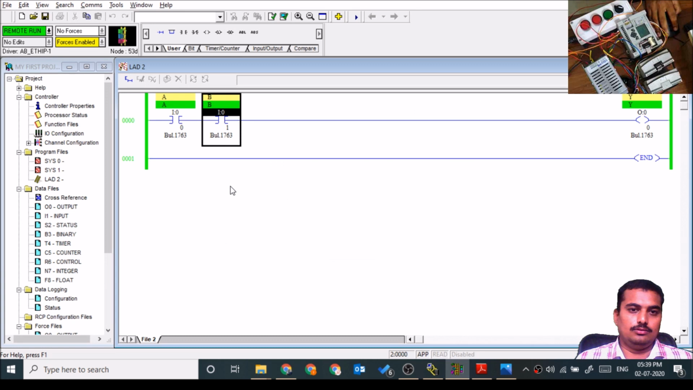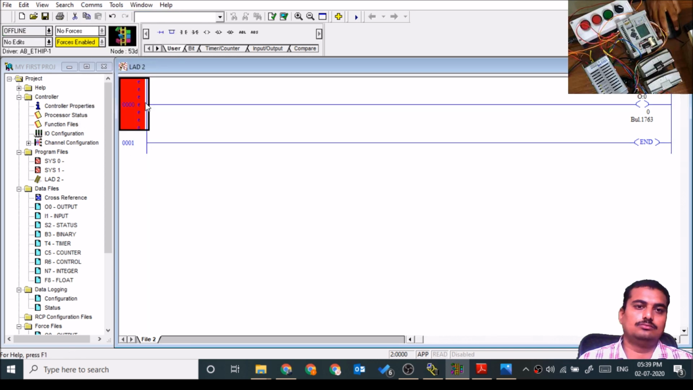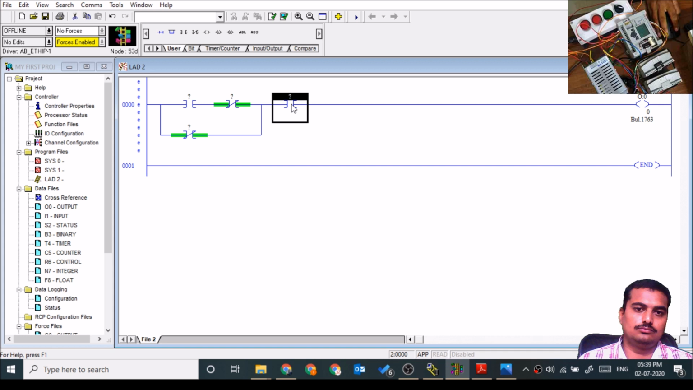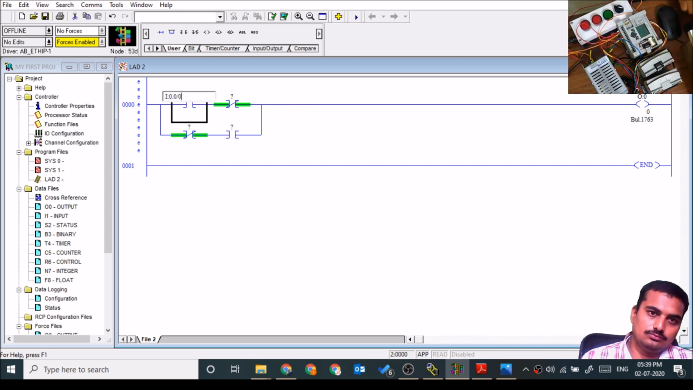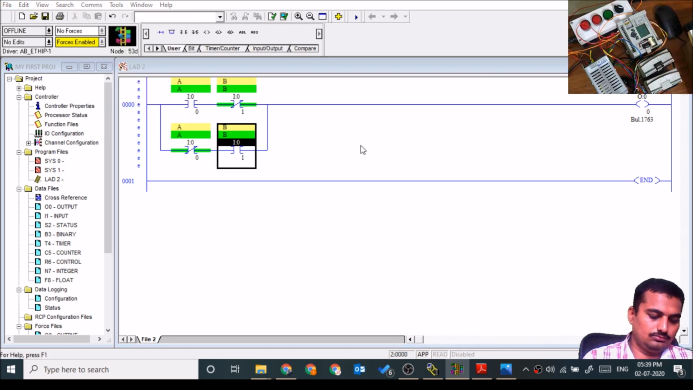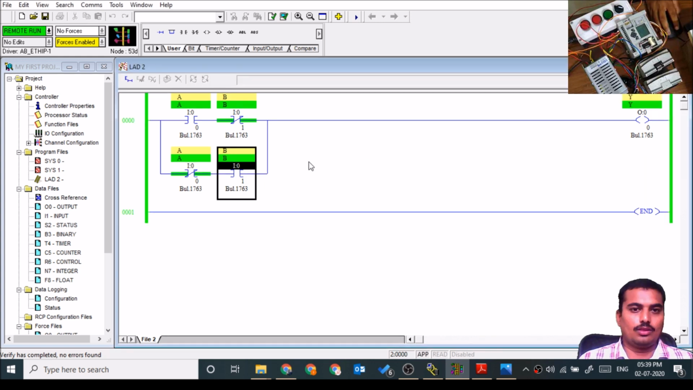We'll see XOR. 0 0 output is 0, 0 1 output is 1, 1 0 output is 1, 1 1 output is 0. This is the XOR gate.